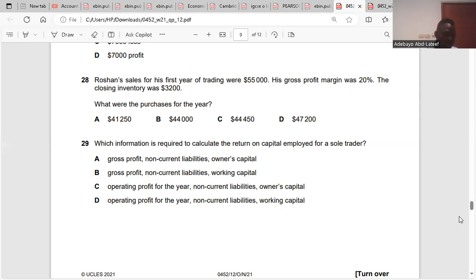If we have opening inventory, we'll do the same thing, but we less opening and we add closing. Yeah, I get it. Okay. Is it clear? Yes. So that's 55,000 minus 11,000 plus 3,200. That gives us 47,200. Is it clear? Yes. So the answer is D.